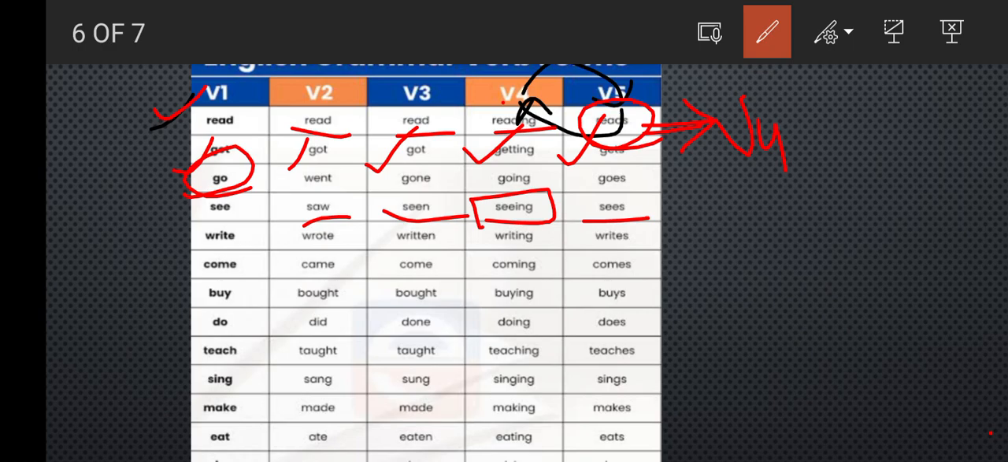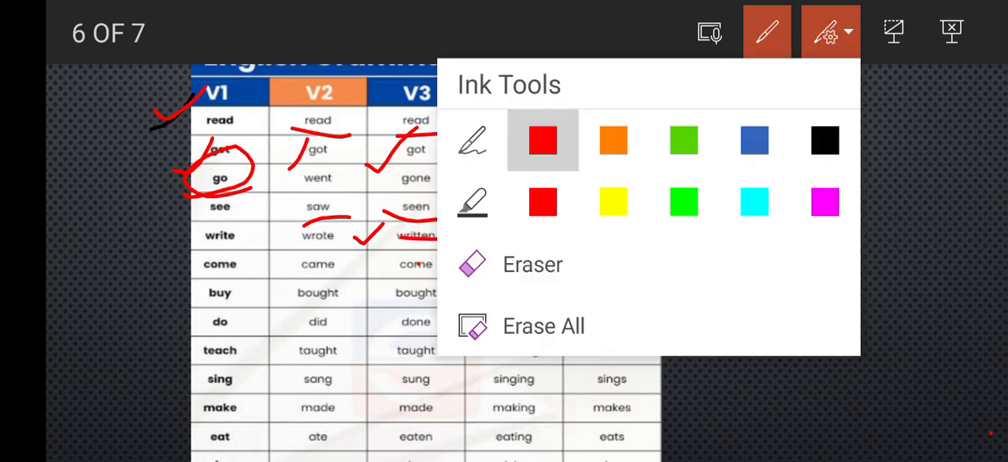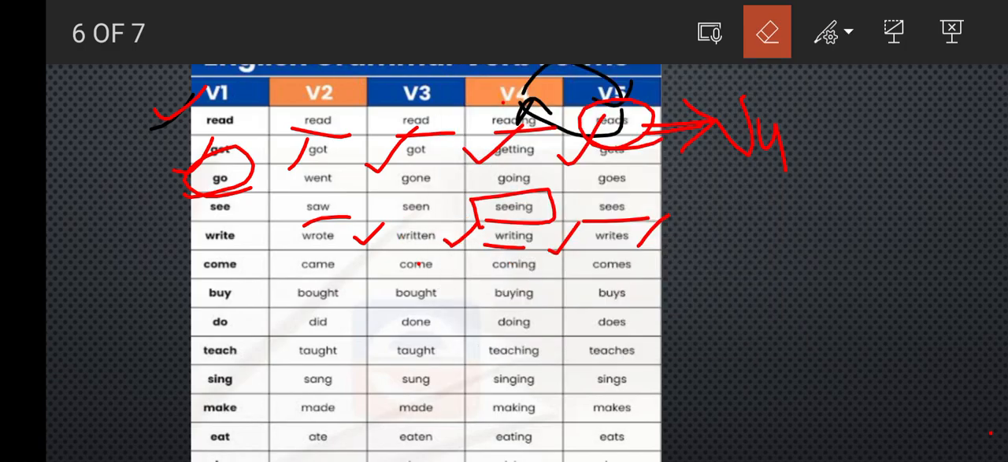Right, for the verb write you need to write for B2 wrote, for B3 written, for B4 writes, and for B5 you have to write writing. Okay, this is written and this is writing. See, what is the difference? How do we pronounce this and this? Okay, this will be written, and this will be writing.